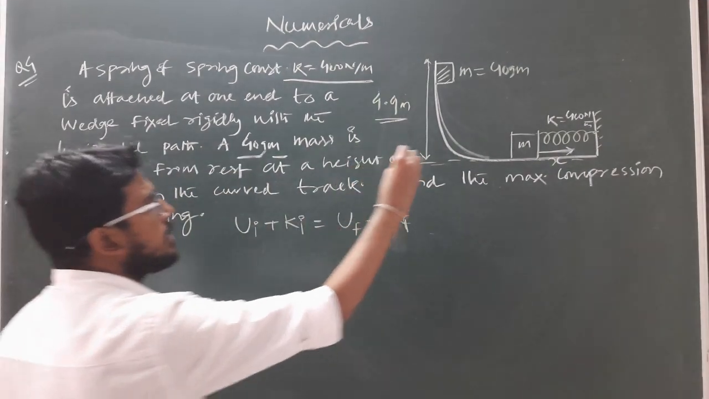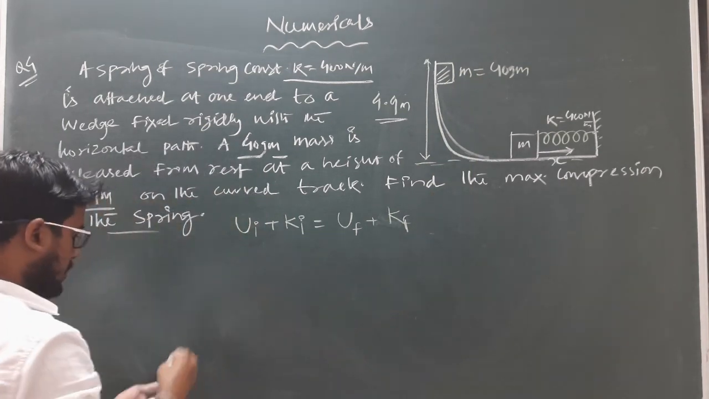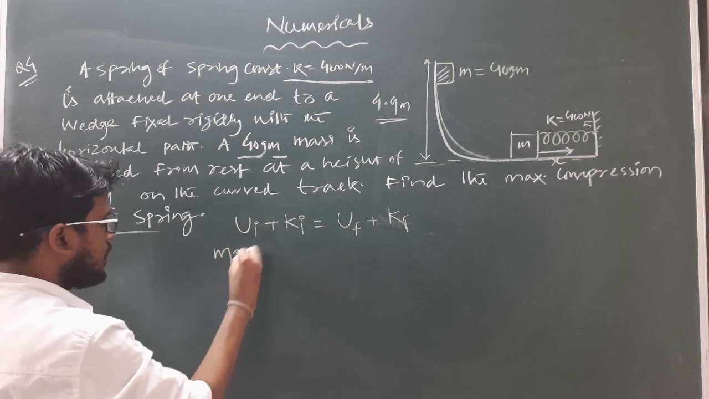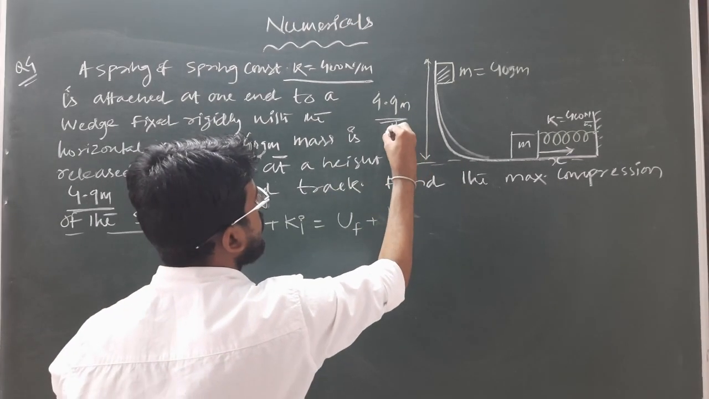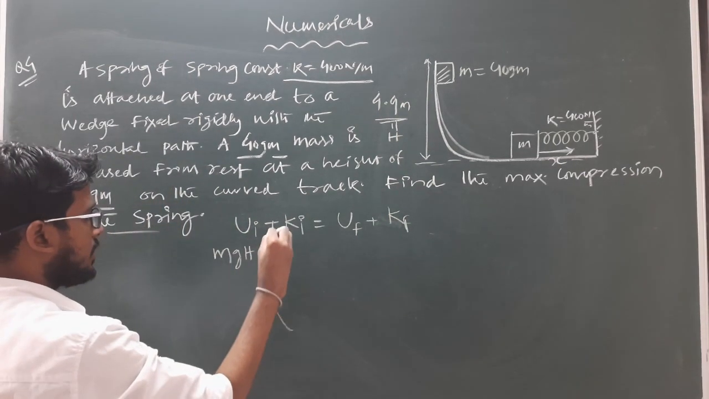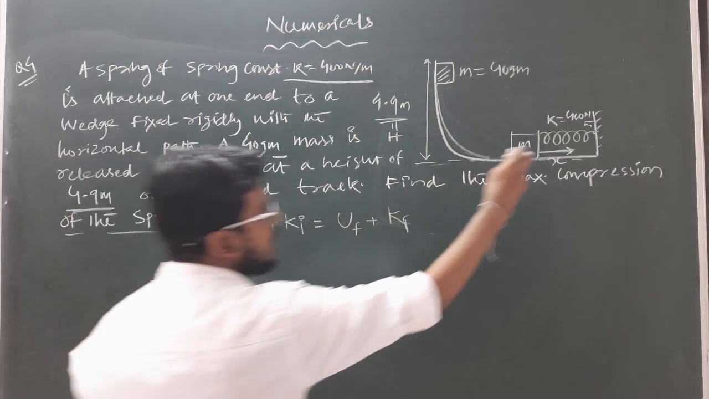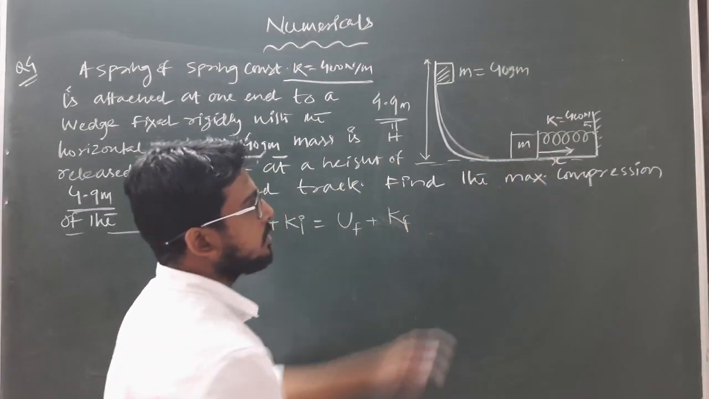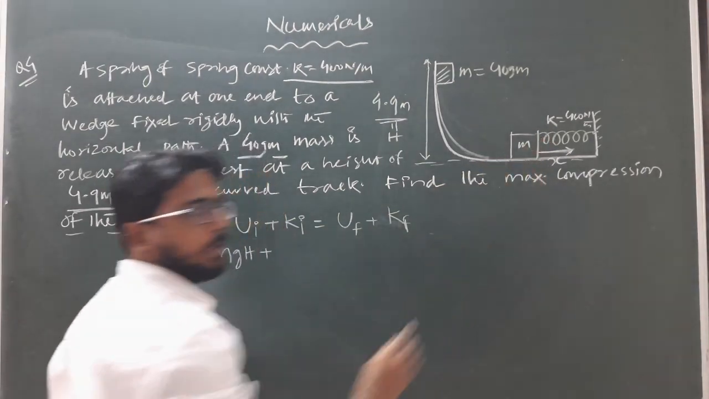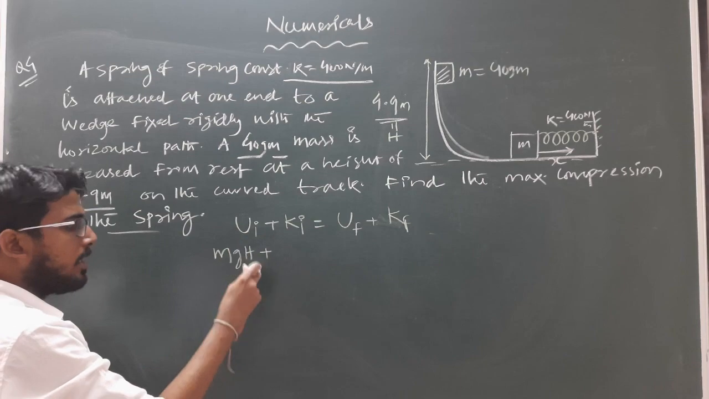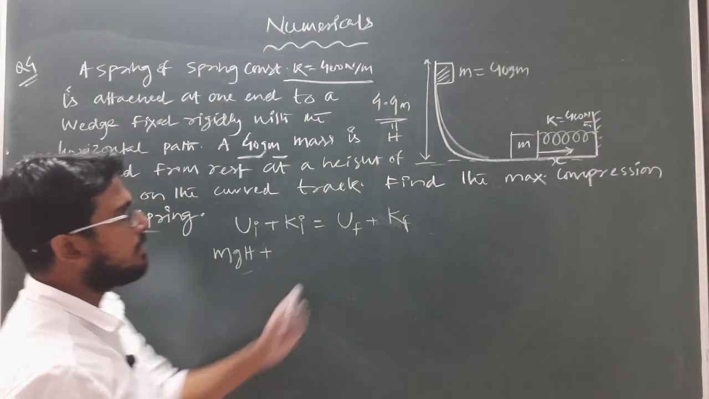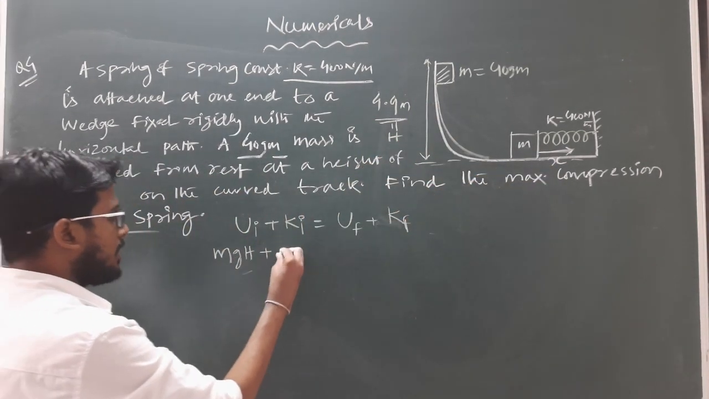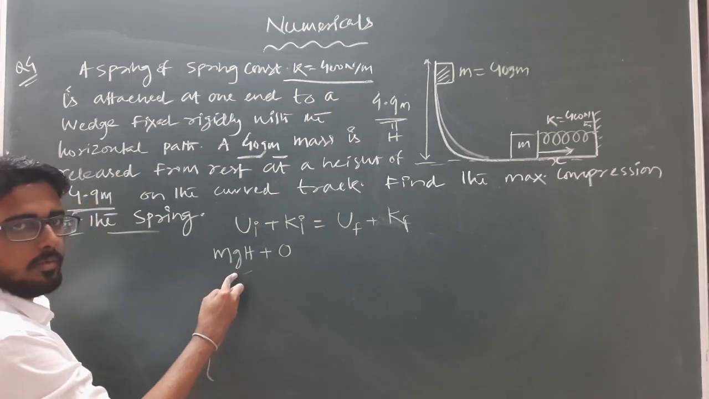So initially the potential energy of the block is how much? mgh, mass into g into the initial height, let it be h. So mgh plus what is the initial potential energy of the spring? As the spring is at its natural length, there is no compression or elongation, so the initial potential energy of the spring will be 0. So this much will be the initial potential energy of the complete system. And initial kinetic energy, as the block is at rest, is 0, and same for the spring.